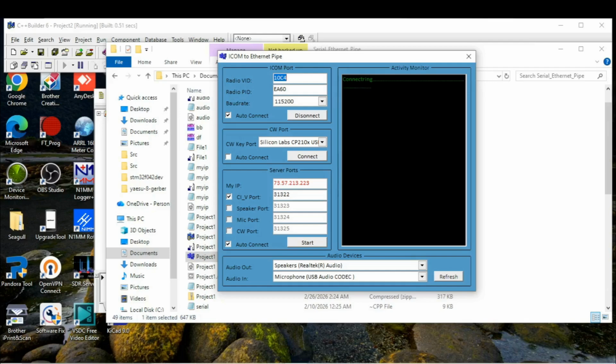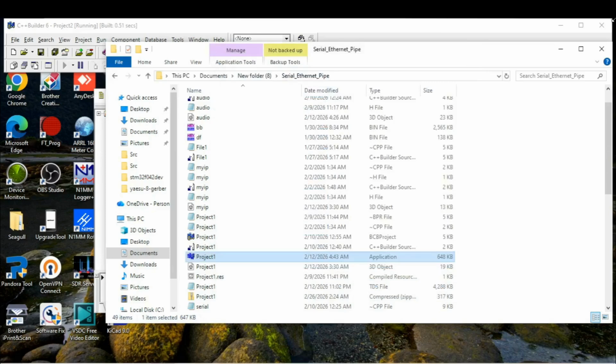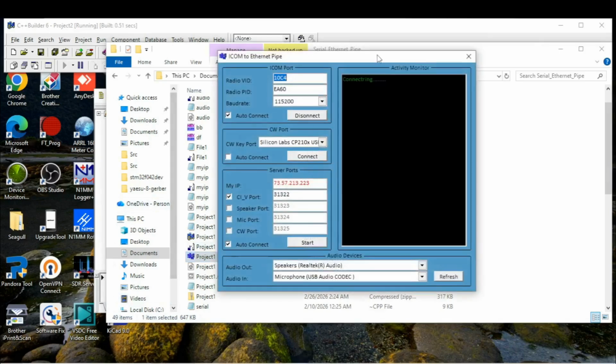Let me check the settings on my radio. Yeah, I have to switch CIV echo on. I switched it off to check some functions. So let's restart the program. Now it looks better. It's connected.